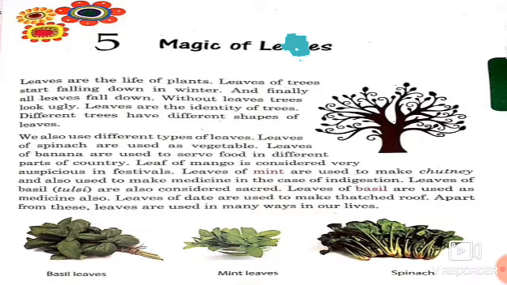Children, you all might have seen different kinds of plants. Some are big trees, some are small shrubs, and some are small herbs. But you all have noticed some common things between all of them, such as all of them have a root part that is under the soil and also have a shoot part that is above the soil. They all have a stem with many branches bearing leaves, fruits and flowers. So here in this chapter we will be discussing one of the most important parts of a plant, that is leaves.